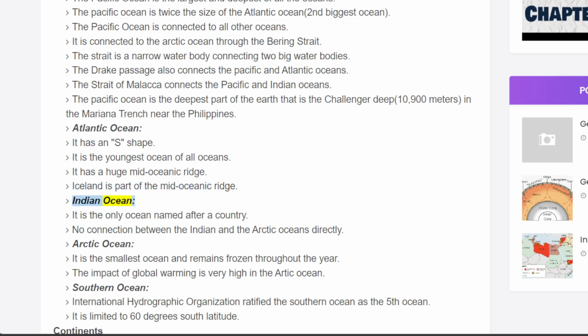Indian Ocean. It is the only ocean named after a country. There is no direct connection between the Indian and the Arctic Oceans. Arctic Ocean. It is the smallest ocean and remains frozen throughout the year. The impact of global warming is very high in the Arctic Ocean. Southern Ocean. The International Hydrographic Organization ratified the Southern Ocean as the 5th ocean. It is limited to 60 degrees south latitude.